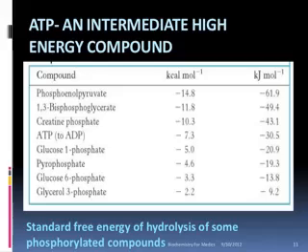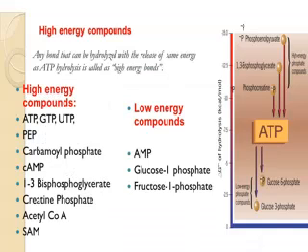And those which release energy less than that of ATP, like glucose 1-phosphate 5.0, pyrophosphate 4.6, glucose 6-phosphate 3.3, glycerol 3-phosphate 2.2, are all low energy compounds. Examples of high energy compounds are ATP, GTP, UTP, then phosphoenol pyruvate, carbamyl phosphate, creatine phosphate. Examples of low energy compounds are glucose 1-phosphate, glucose 6-phosphate, fructose 1-phosphate, etc.